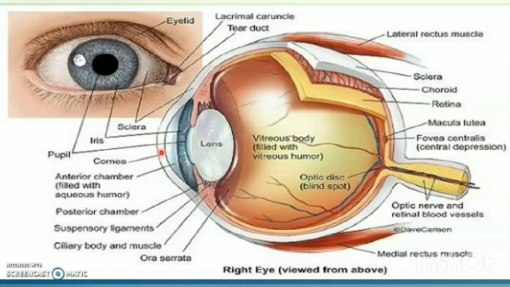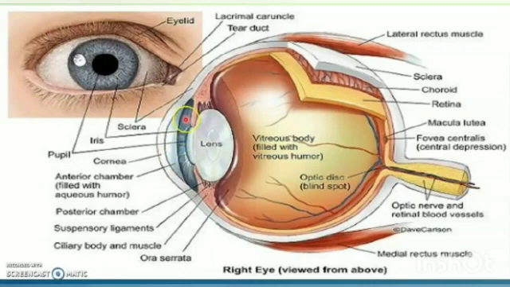Now, I told you that today in this lesson, I will teach you how eyes act as a camera to capture the image. For the formation of an image, it is very important that light rays enter into the eyes. So, let's see the other structures of the eye. This portion is known as the anterior chamber of the eye, which is filled with a liquid known as aqueous humor. So, light rays enter through the cornea and then the aqueous humor.